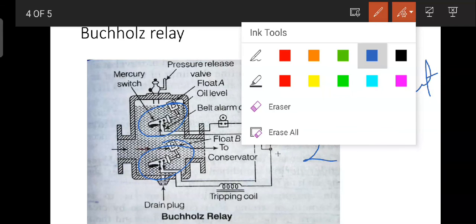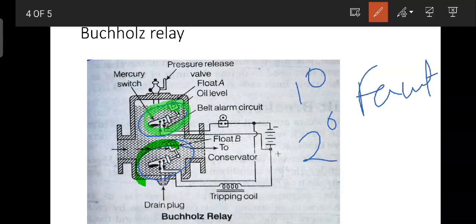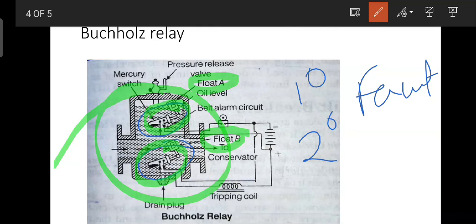This is our alarm circuit and this is our tripping circuit, and there is float A and float B, and this is our conservator, and this is the pressure valve. Here our gas will be released, and there is a drain plug where the muddy oil will be released.